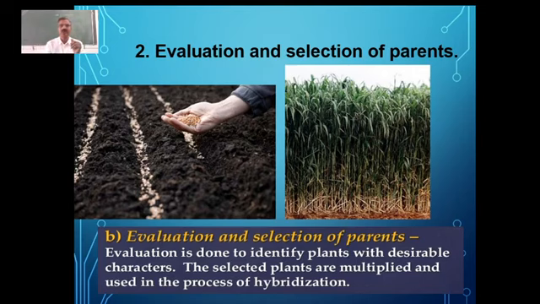So that is what we mean by evaluation, where evaluation is done to identify the plants with the desirable characters, the characters we want. Then these selected parents are going to be multiplied because we want to use them for crossing. So they are going to be increased in number, and that particular process is what we call hybridization, where we are going to multiply this one.